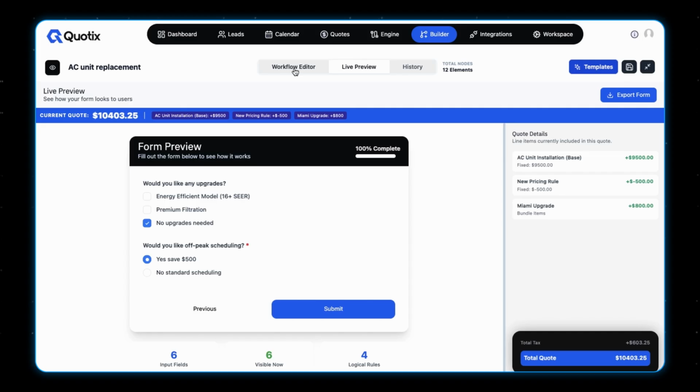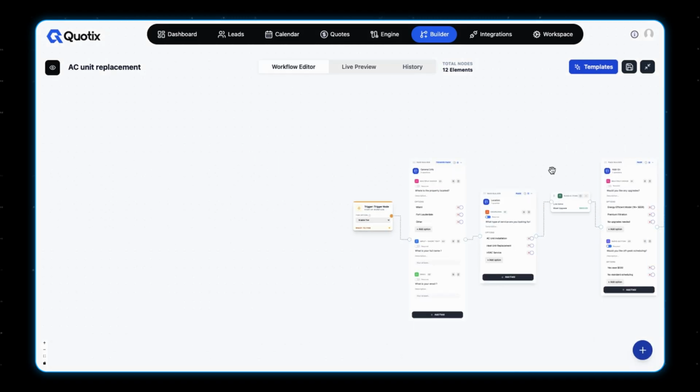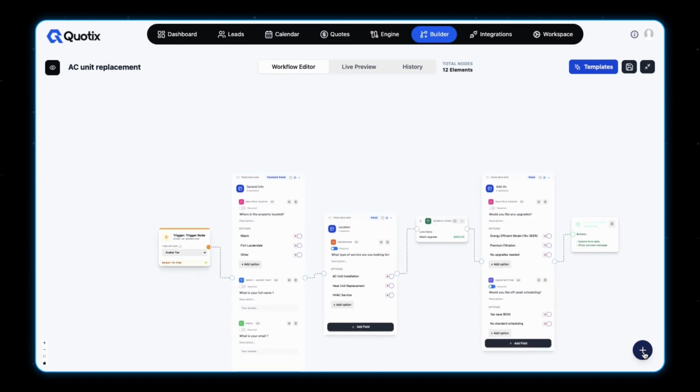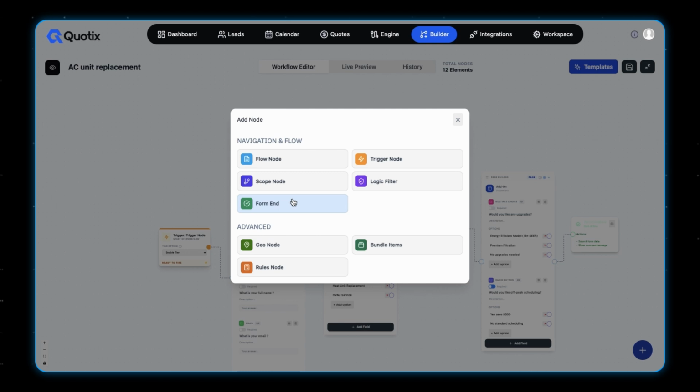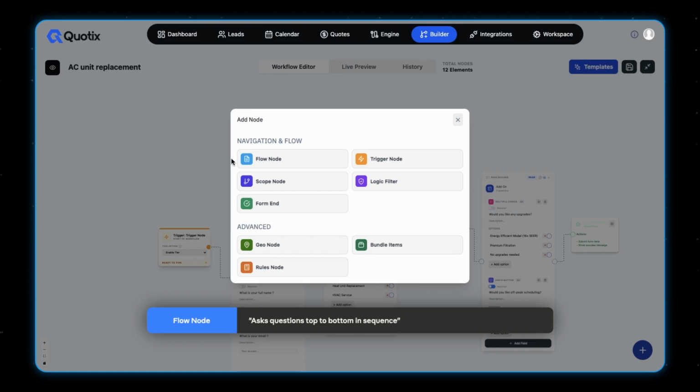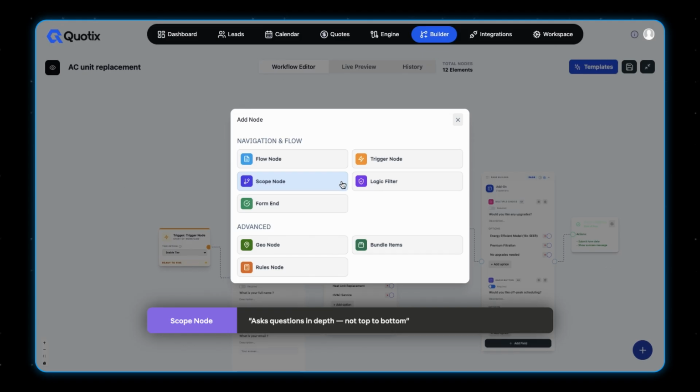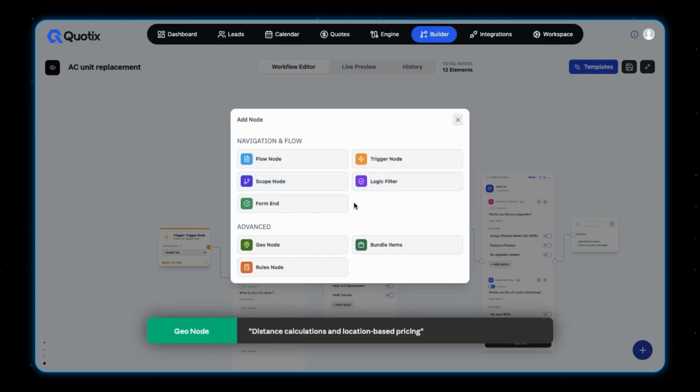So let me just give you a little bit of what it looks like to work on this platform, what kind of features. My main focus for now, just to give you an overall idea. We have different types of nodes. This node, for example, asks questions from top to bottom, asking in a sequence. This is a trigger, can work with APIs and webhooks or form submissions. A scope node, basically asking questions in depth, not going from top to bottom with the questions. Logic is a conditional end of the form.